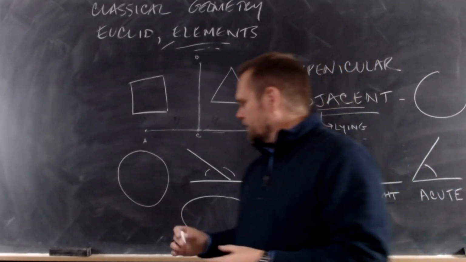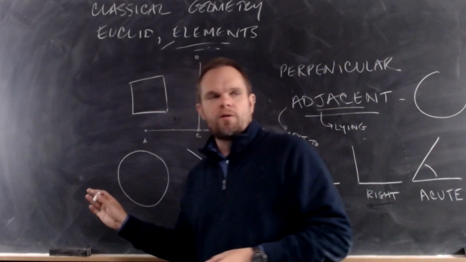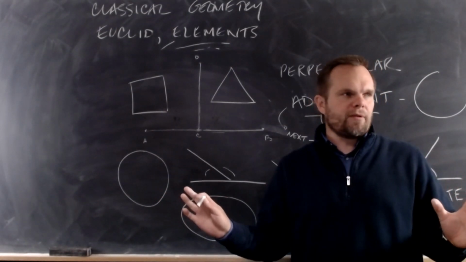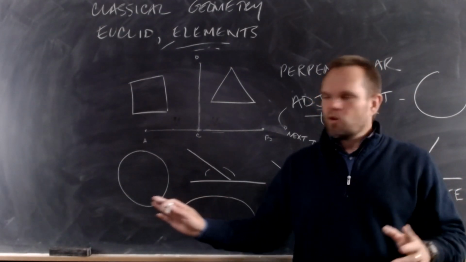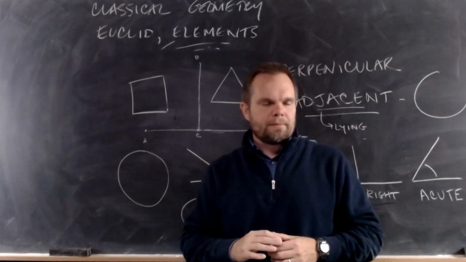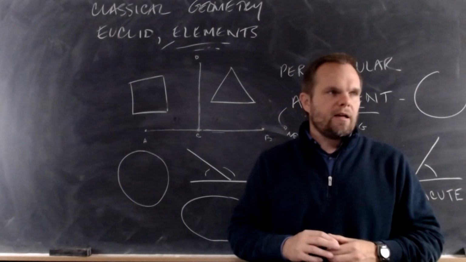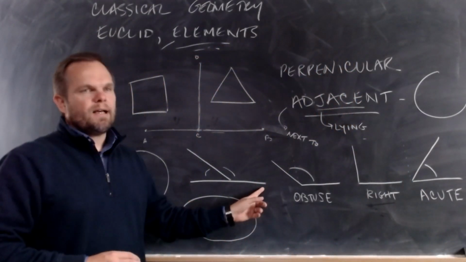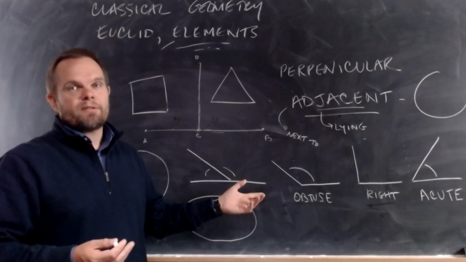A circle is a plane figure. And let me just say this too. When we draw things in geometry, we can never draw perfect figures. So when we draw these things, it's just to help your imagination. If I draw a straight line, it's really not a straight line. It's not even a line.